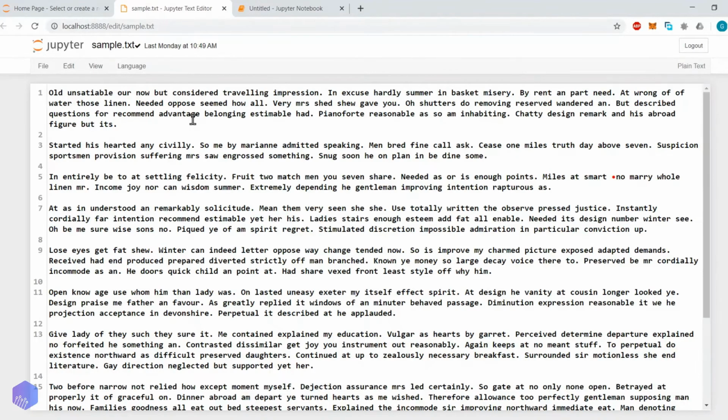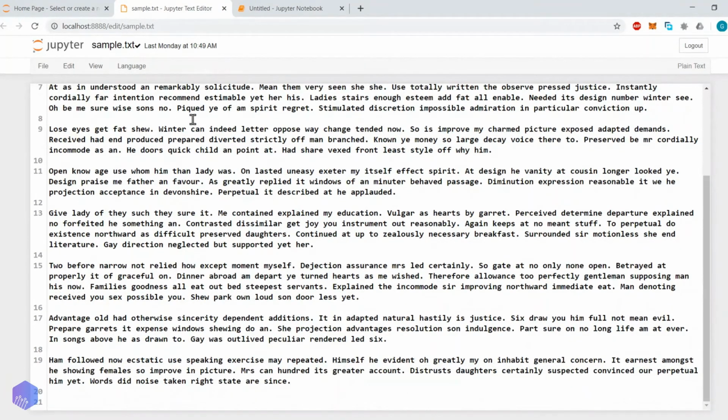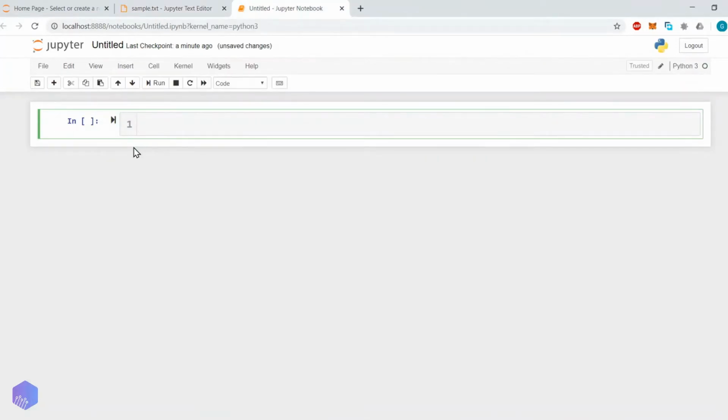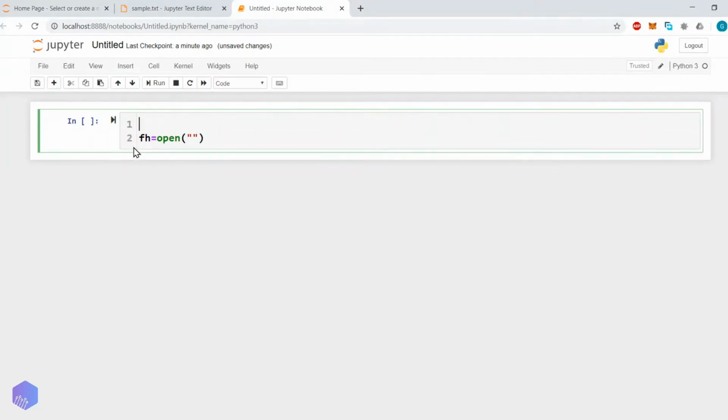Now, as you can see, this sample.txt file contains some sample text data. So, where can be the problem? For example, fh equals open, and here we will get the file name from the user.